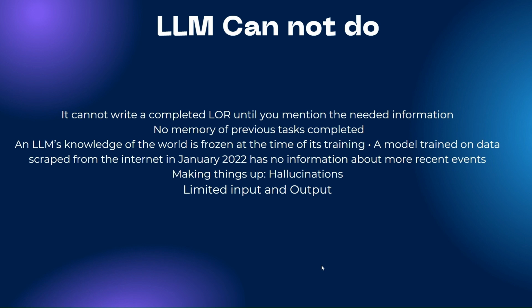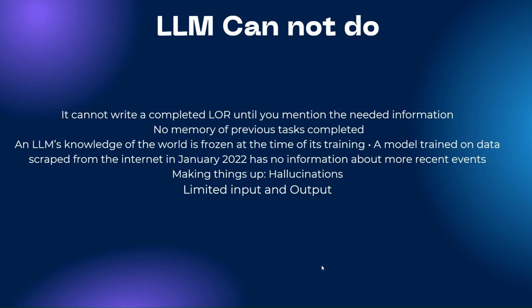Second is no memory of previous tasks completed. If I ask a model to write Python code for adding two arrays, basic code, it will write it. The task is completed. Then I ask, write the Python code to subtract two arrays. But it will write it in a different code, and I need both codes in one file only. It doesn't have the task which was completed before. So I can write, for the above code, write Python code for subtracting the two arrays.